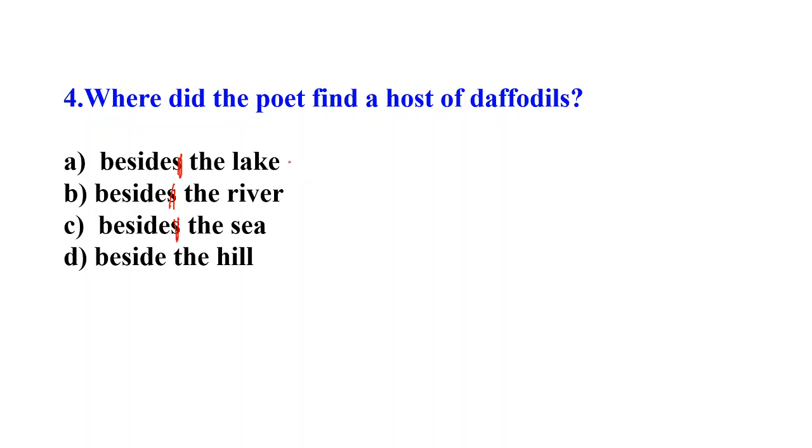The answer is beside the lake, B-E-S-I-D-E. In the introduction of this poem it is given that on a walk with his sister, the poet had come upon a sight of a belt of daffodils beside a lake with the wind blowing over the flowers. So the answer is beside the lake.